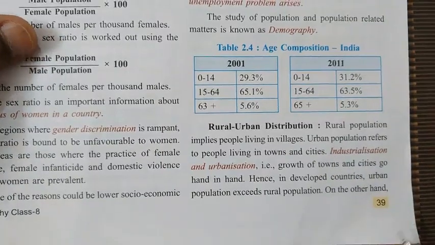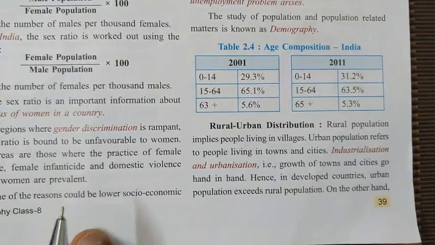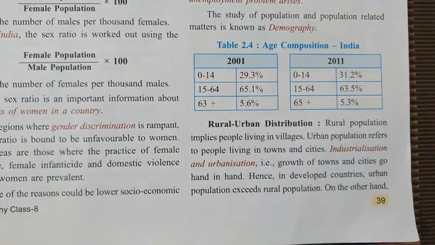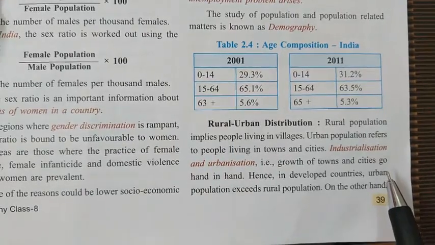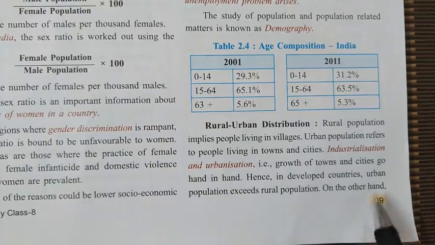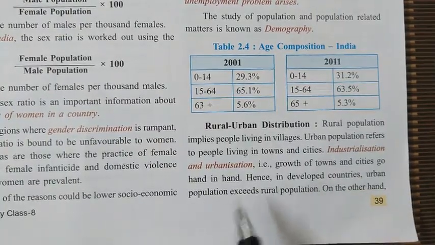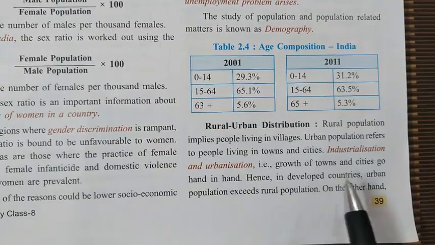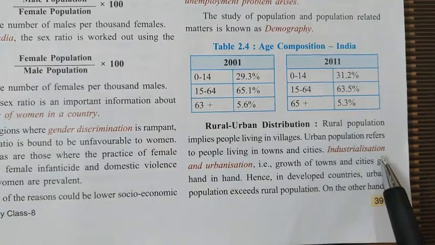Industrialization means when the industrial revolution was introduced in India, new factories were established, and they needed the workforce and labor, so they started hiring people. For better jobs, people started leaving their villages and migrating to the cities and towns to get better jobs in these factories.